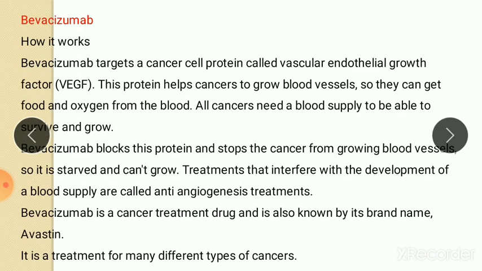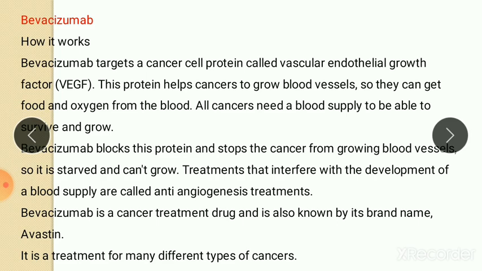Next one is bevacizumab. How does it work? It targets a cancer cell protein called vascular endothelial growth factor, VEGF. So it is also an antigen present on the surface of various types of cancer. This protein helps cancer grow blood vessels. On the surface of the blood vessel, this antigen is present, that is VEGF. So they can get food and oxygen from the blood.